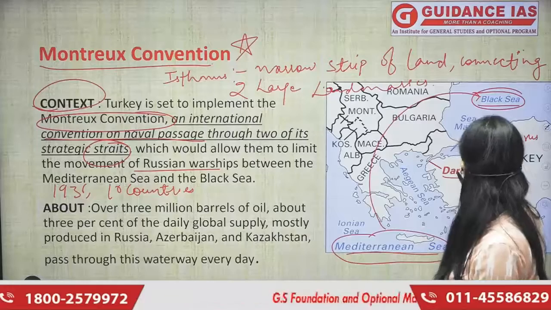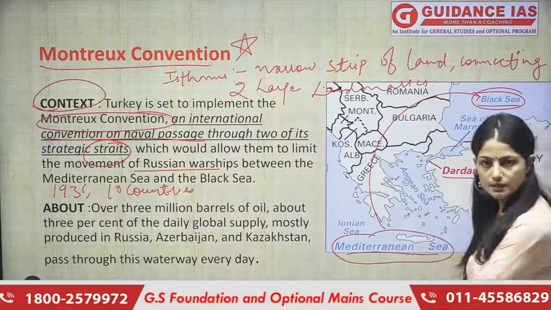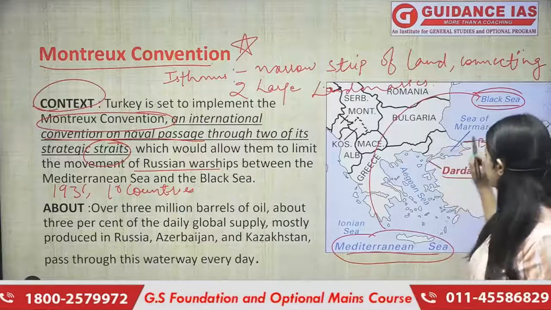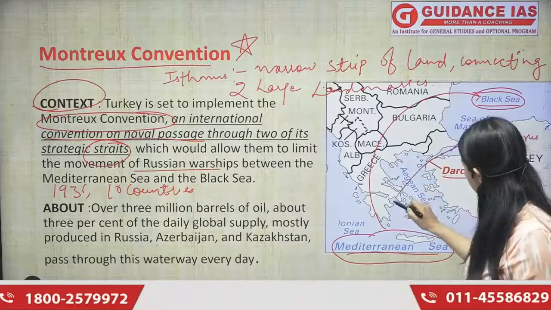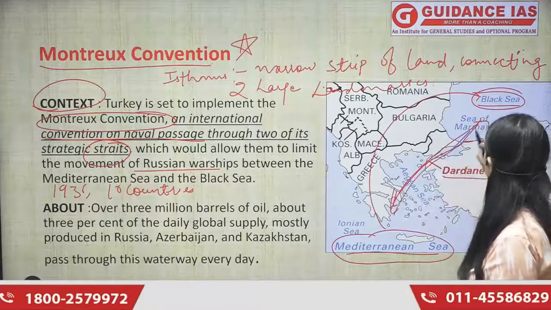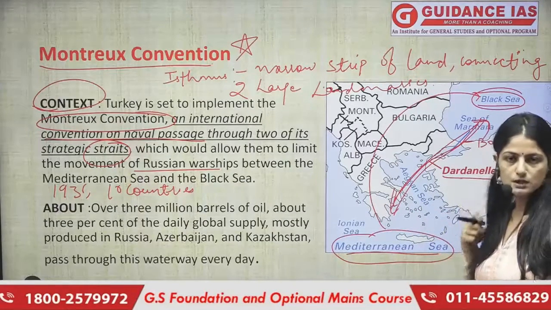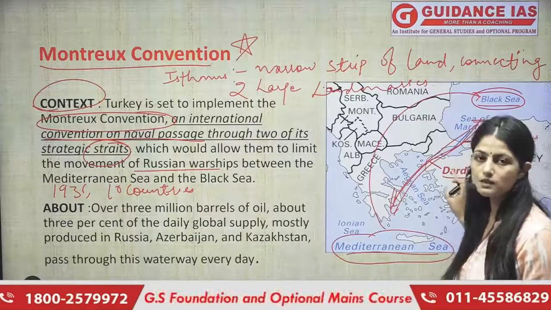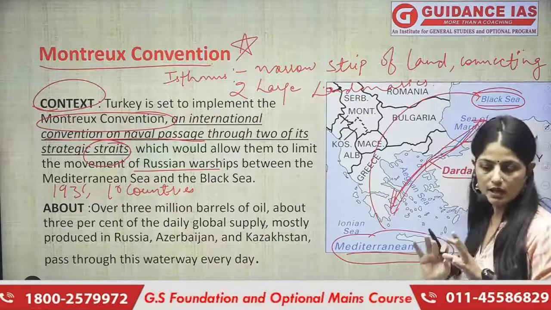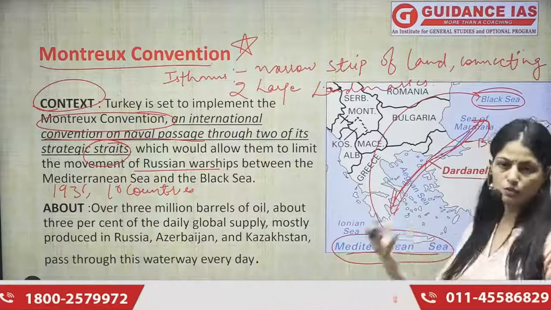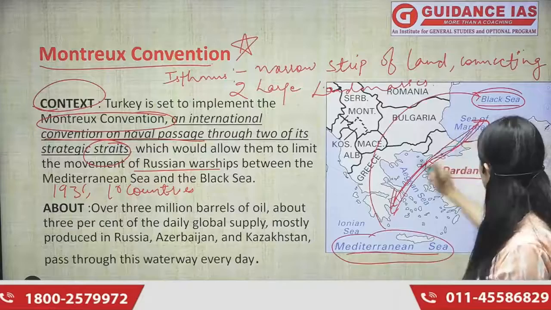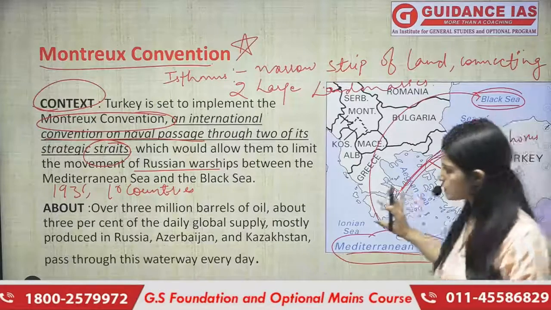The Strait of Dardanelles and Strait of Bosphorus connect the Mediterranean Sea with the Black Sea via the Sea of Marmara. And this is precisely the route where Turkey has this power कि इस रूट से अगर आपके warships पास हो रहे हैं, रशिया के especially warships अगर पास हो रहे हैं, तो Turkey has this power that it can restrict those warships, and it can stop those warships, or it can send those warships back. So Turkey has this power, right? I hope the map is clear to you, right? I hope the strait and the entire water bodies are clear to you.